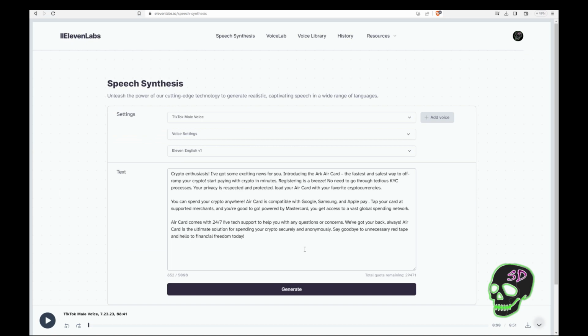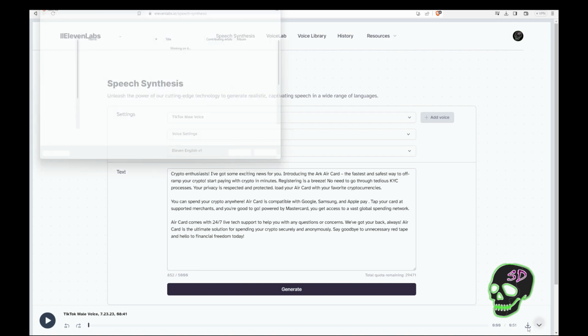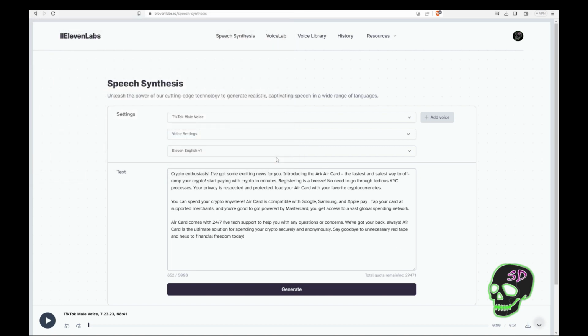If you use the free version, you jump into the speech synthesis, you drop your text in here, you click generate, and then you literally click this button, and bam, you can download your audio file. So this is the audio file that we're going to use. I'll just play a little snippet.